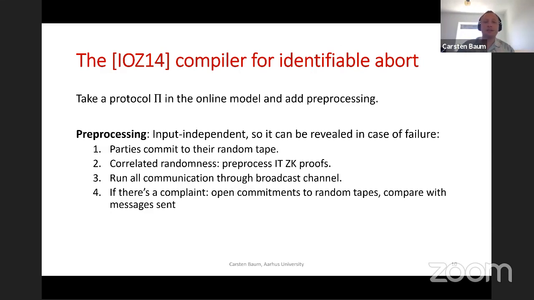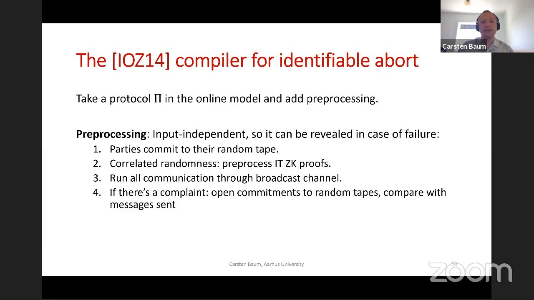That's fine because, as I mentioned, its preprocessing is input independent. It doesn't cost you anything. And then each party just simulates all the parties in their head and what they should have done based on this randomness tape and compares with the messages sent. And since they all ran over this broadcast channel, that's going to be fine. And this way you identify a cheater, or if the whole transcript was correct, you identify whoever issued the complaint